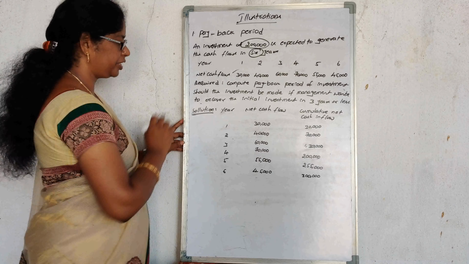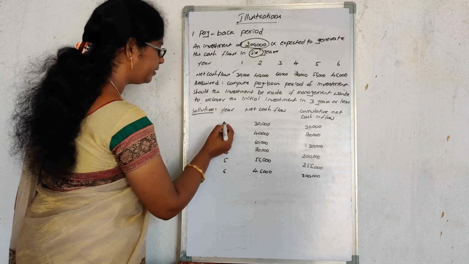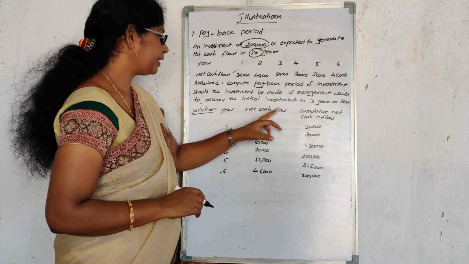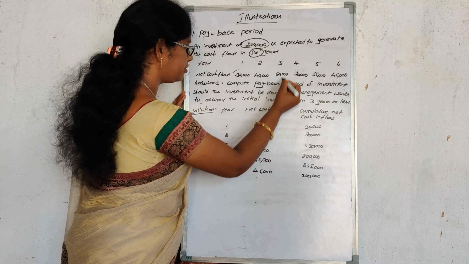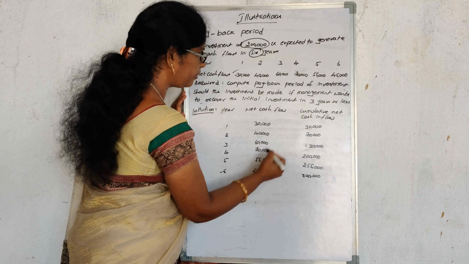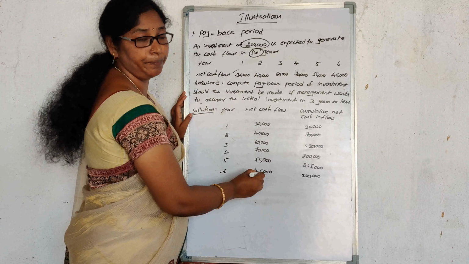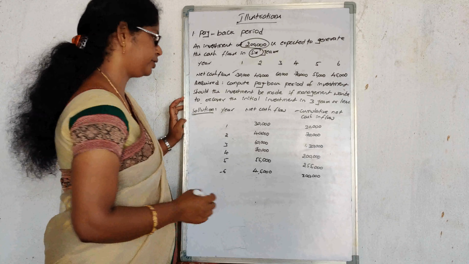So let's go to the solution. I have given the years, first year to 6th year. Net cash flows are 30,000, 40,000, 60,000, 70,000, 55,000 and 45,000. And coming to the cumulative net cash inflows.